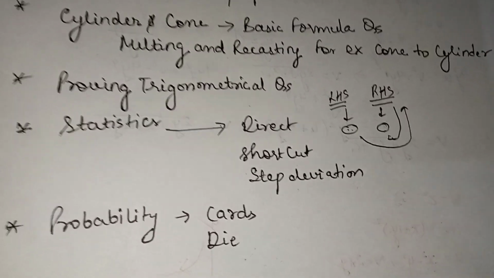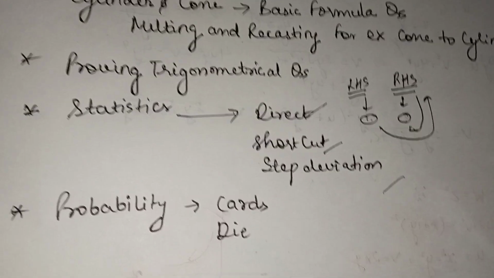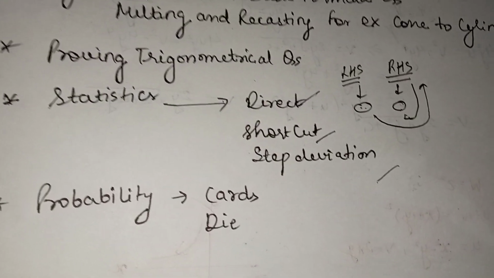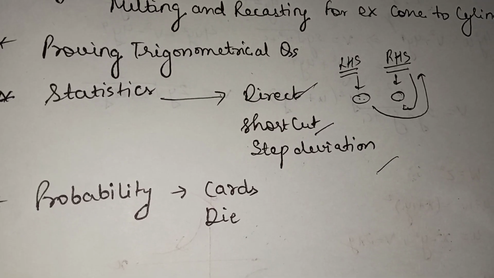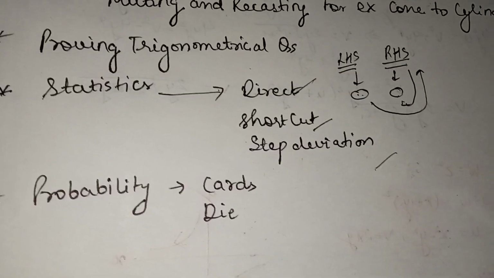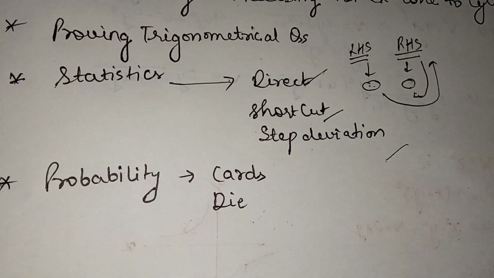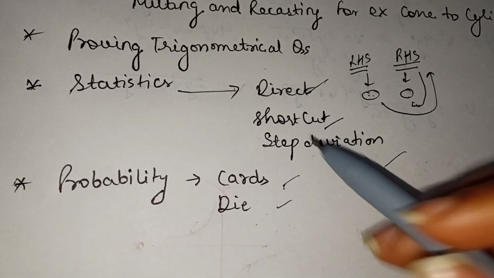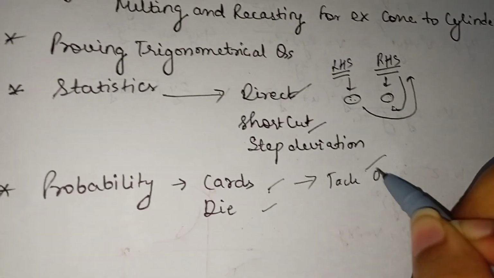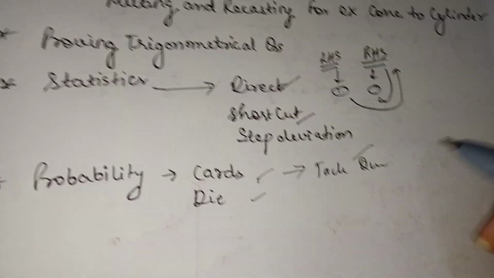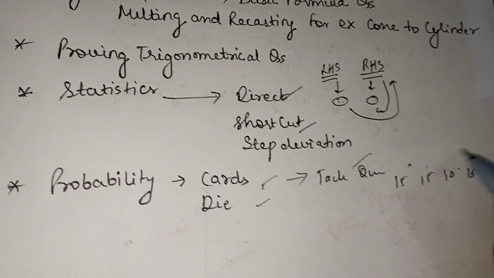Statistics, we have these three important methods. If it is not mentioned that you have to use a particular method, then you can go with any method. Direct method is the easiest, but try to be precise, and calculation mistakes must be avoided. Then we have probability, the cards type. Please study about jack, queen, king, and so on. How many cards are there? Like different cards of hearts, spades, and so on.